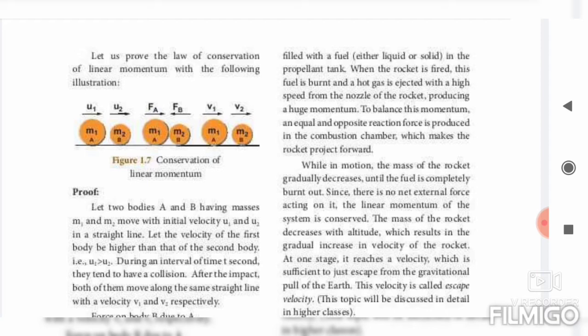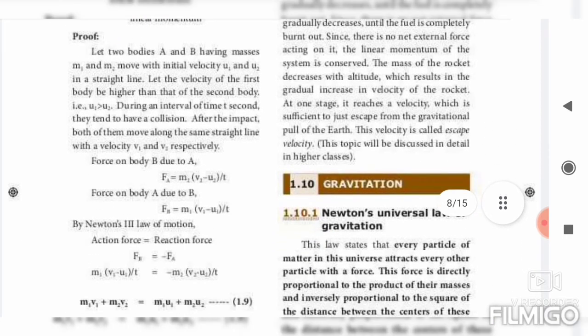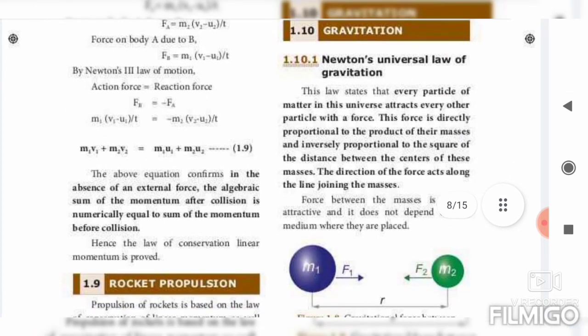The next one is Newton's universal law of gravitation. First you have to write the definition for Newton's universal law of gravitation. So what is the definition? Every particle of matter in this universe attracts every other particle with a force. This force is directly proportional to the product of their masses and inversely proportional to the square of the distance between the centers of these masses. The direction of force acts along the line joining the masses. The force between the masses is always attractive and it does not depend on the medium where they are placed.